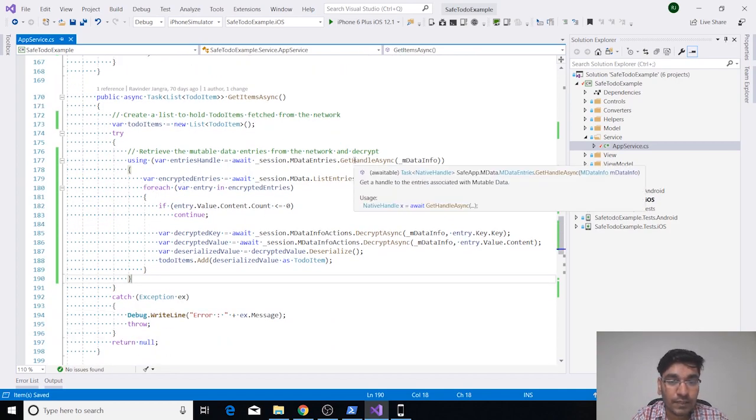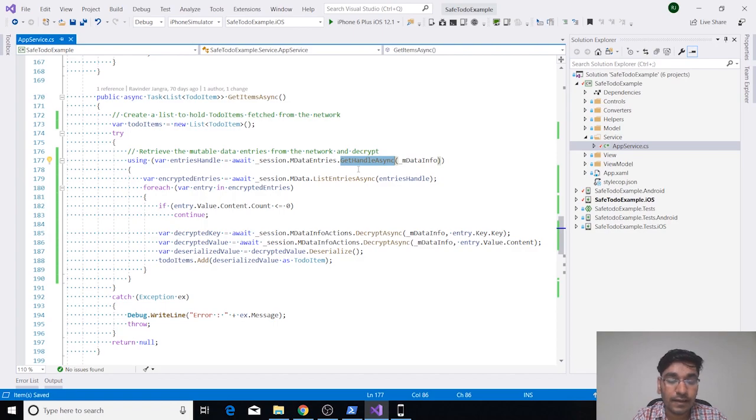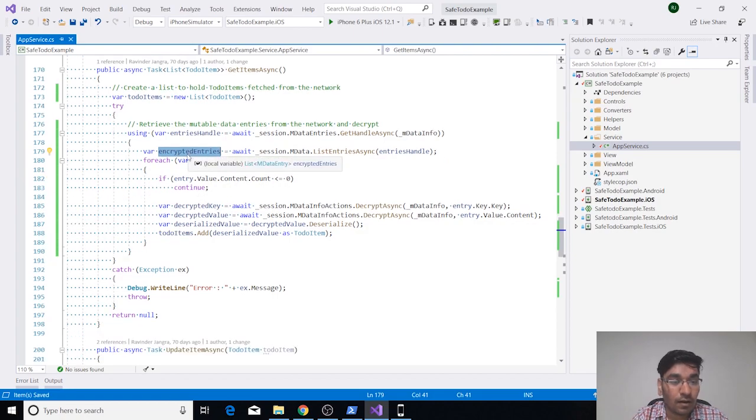And basically what we are doing, we are getting a handle for the mutable data entries to read the entries from the network. And another next step is we are getting the list of entries using the mutable data entry handle. So once you get the entries, basically these all entries are encrypted entries. So once we get the encrypted entries, we need to decrypt those and deserialize those entries, because those are again in byte array format, and we need to convert those entries into to do items. We will see why we are using this line of code in next steps. So first thing first, let's decrypt the key.